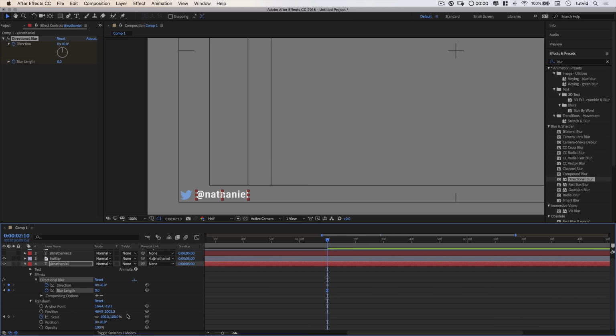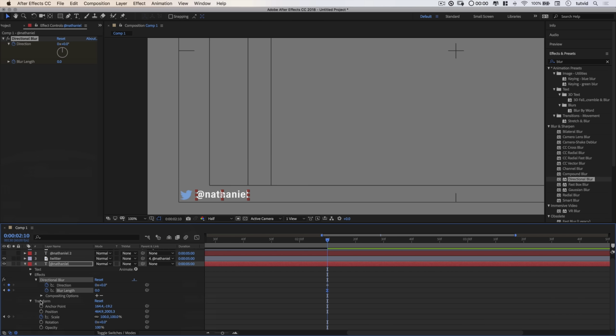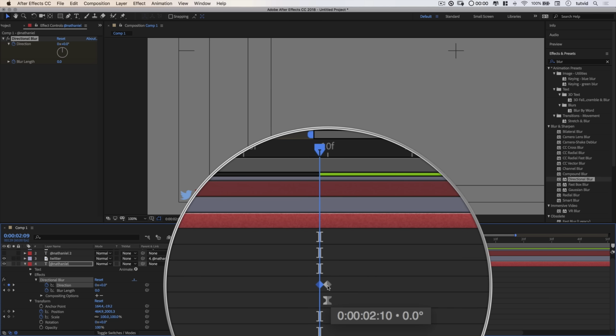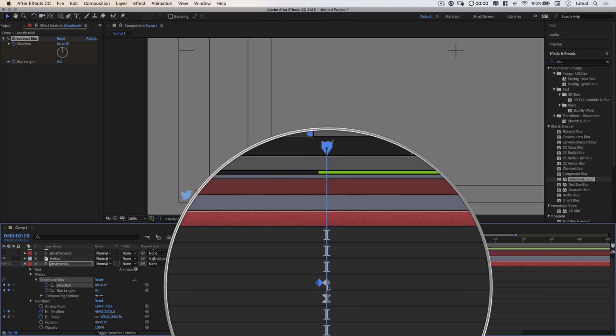Great. And we're also going to move down. I want to drop a keyframe here for the position parameter for our text layer. So we're going to drop a keyframe there as well. I'm going to move back 1 frame by holding Command and hitting the left arrow key. That's Control and the left arrow key on the PC. And I'm going to add a second direction blur keyframe just to lock that in, because we're going to move back to that second direction blur keyframe, really the first one we made, by hitting the little next keyframe arrow. We're right on that keyframe.